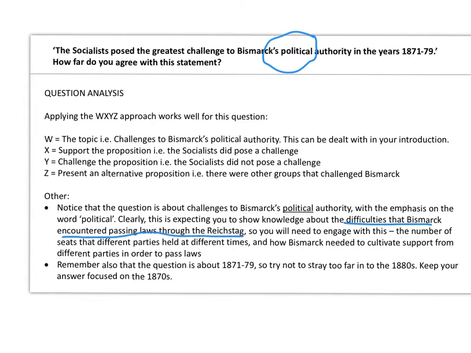When we're talking about politics, it's largely about government, it's about how laws were passed. So you need to really engage with that, and that means you've got to show knowledge about the Reichstag and about the law-making process. In other words, about the different political parties at different times, the different election results, and how Bismarck needed to cultivate support from different parties in order to pass laws.